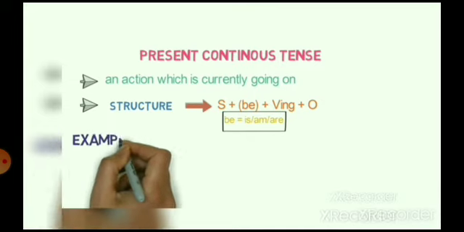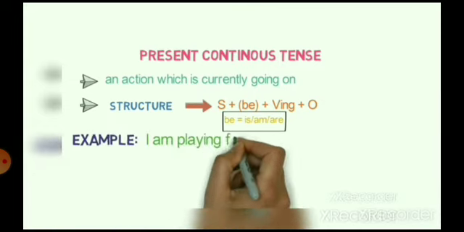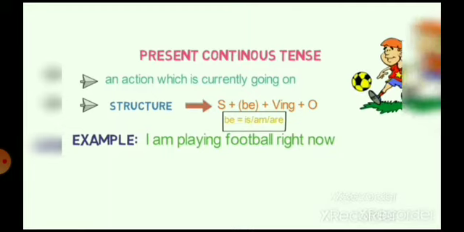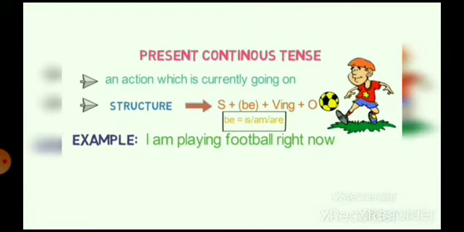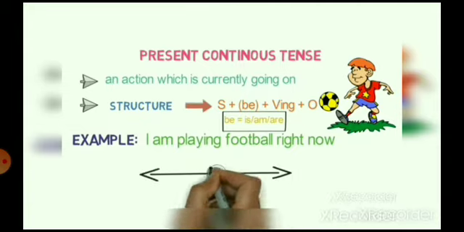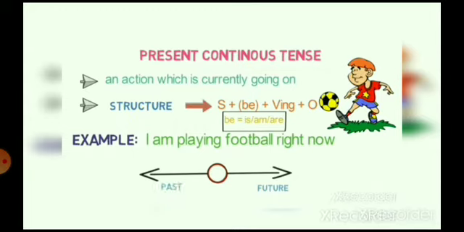For example, I am playing football right now. Here my action of playing football is still going on and has not yet completed. So in the timeline it will appear exactly in the circle. It indicates that the action is going on right now. Now let's look into the next tense.